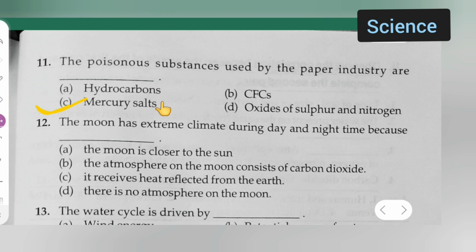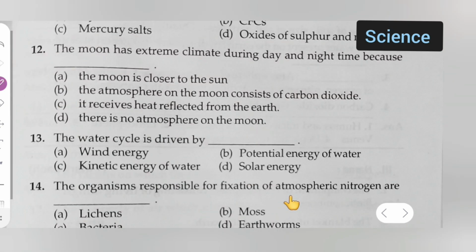Next, moving towards the 12th one. The moon has extreme climate during day and night time because: option A is the moon is closer to the sun, option B is the atmosphere on the moon consists of carbon dioxide, option C is it receives heat reflected from the earth, option D is there is no atmosphere on the moon. Which option is the correct one? There is no atmosphere on the moon is the correct option.